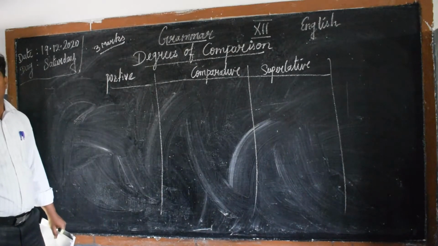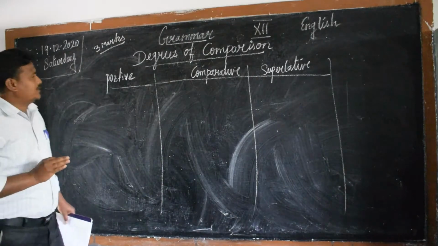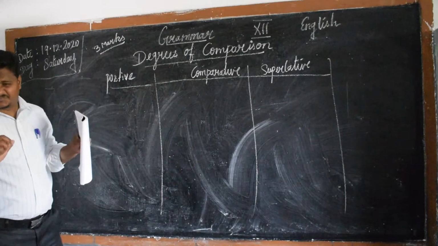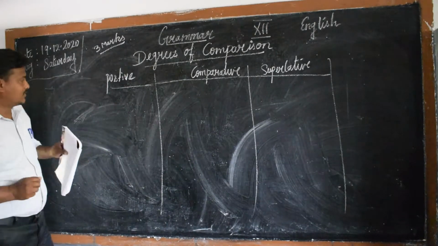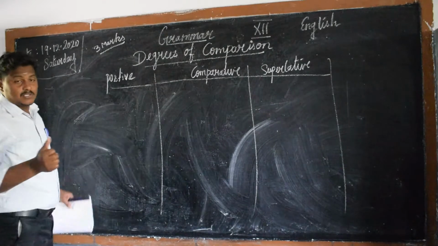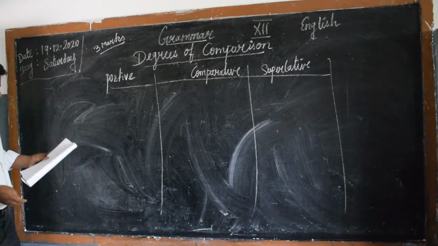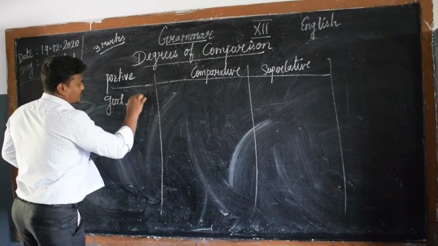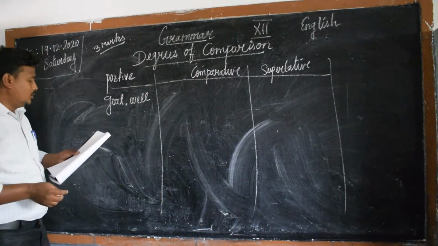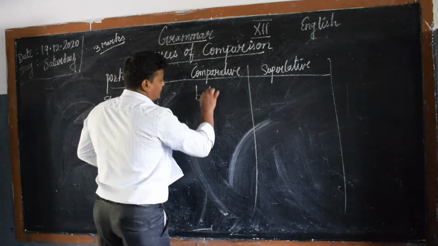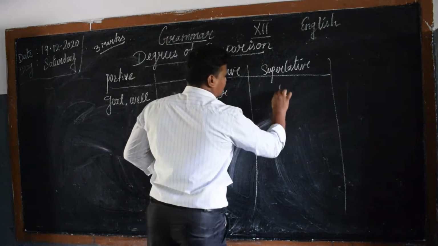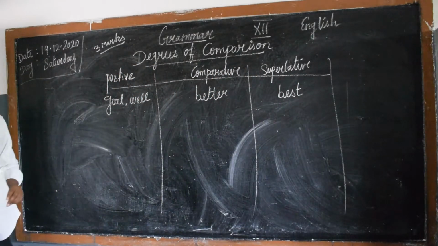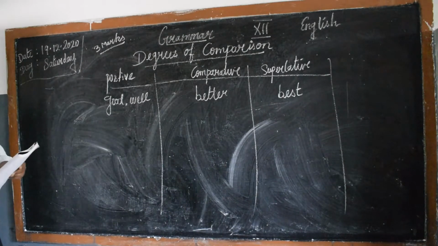There are 3 types of degree of comparison: positive degree, comparative degree and superlative degree. In this, the main important adjectives are as follows. First of all, we would like to see irregular adjectives here. Good or well. Kindly take a note. Good or well, better, best. So good, well, better, best.